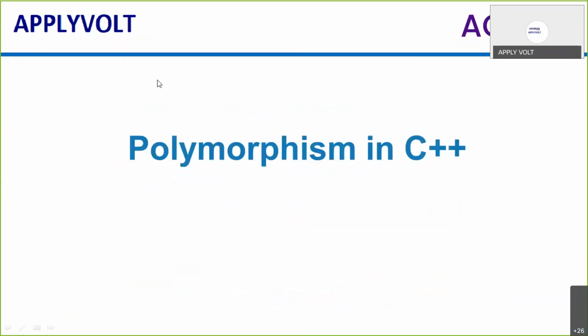Today's session, we are going to concentrate on polymorphism and, as I told you, overloading, that is constructor. The first topic is polymorphism in C++. Polymorphism is a very, very important concept.